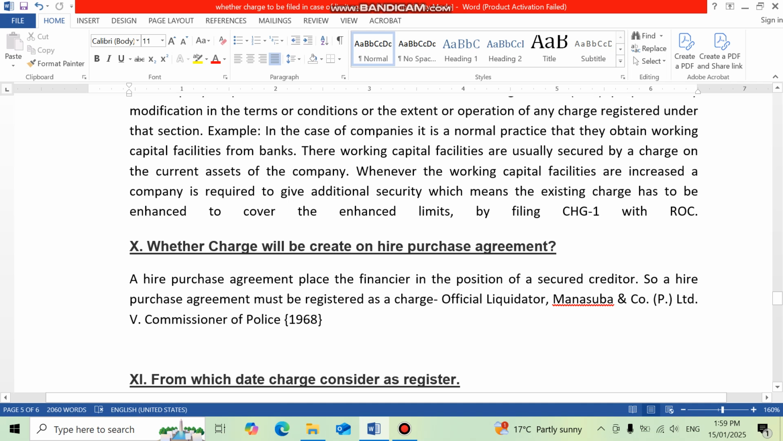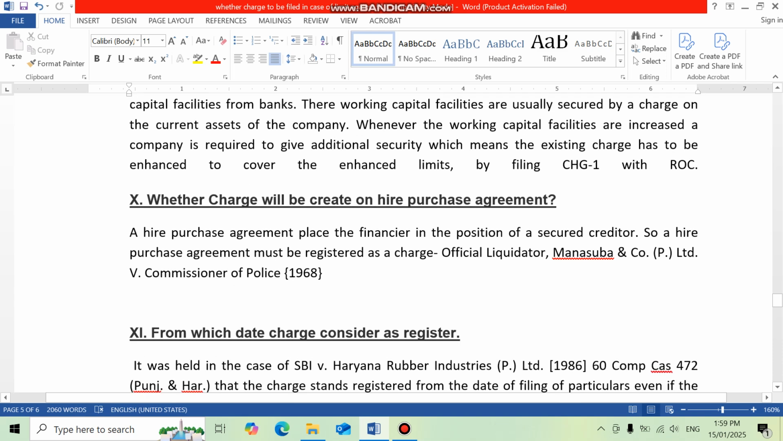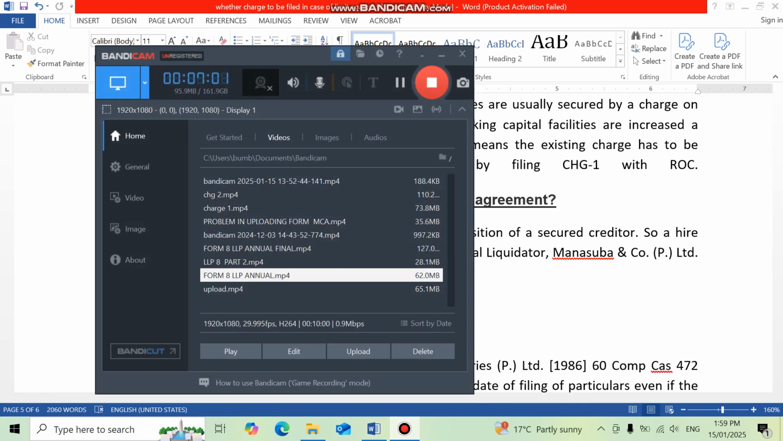Now the tenth question we are going to deal with is whether charge will be created on hire purchase agreement. A hire purchase agreement places the financier in the position of a secured creditor. So a hire purchase agreement must be registered with the registrar of companies. Right, friends?